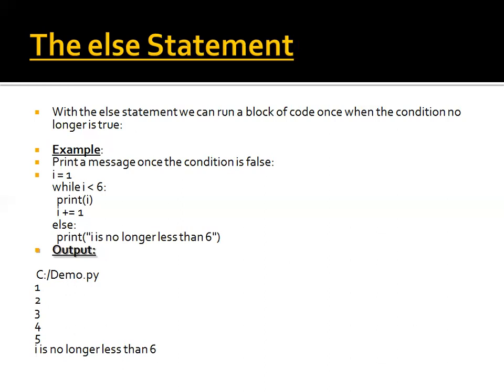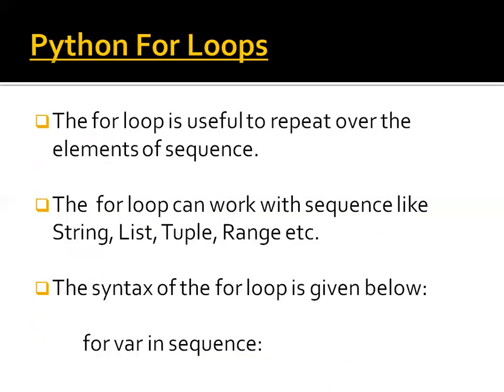In the output we see that the value increases by 1: 1, 2, 3, 4, 5, and when it reaches 6, then we print the message "i is no longer less than 6". Now my topic is complete. My next group member, Somsai, will explain about for loops.